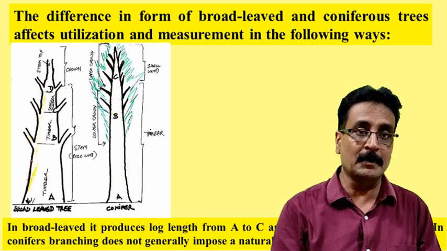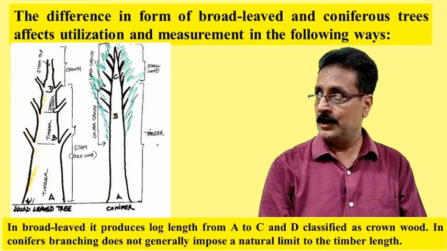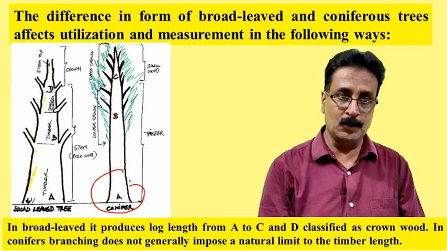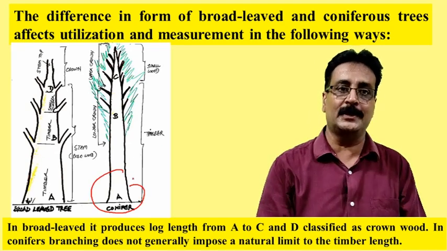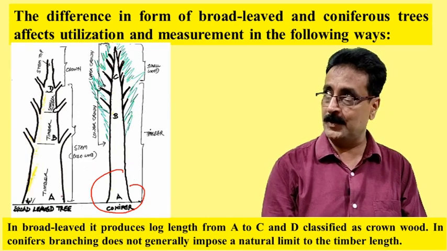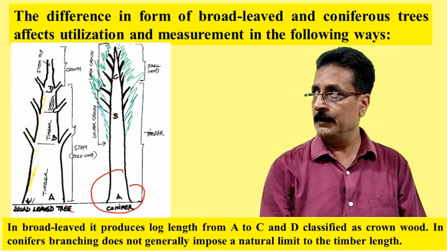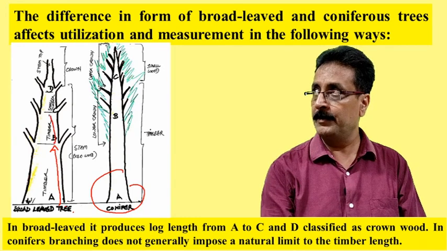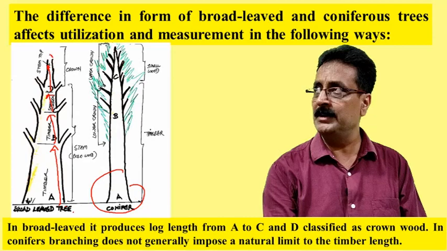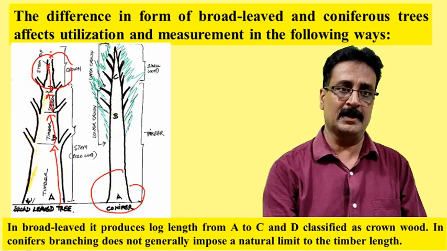I think people know broadleaf means angiosperms, and these are conifers, which means softwood. We know that, but their shapes are different, their behaviors are different. When we go to these hardwoods, or angiosperms, you can see this is the entire tree. We divide it into timber: A timber from here to here, then B timber from here to here, then C timber from here to here, and then D. But for D, we are getting very little timber here.